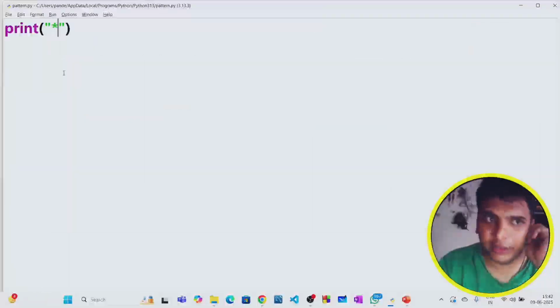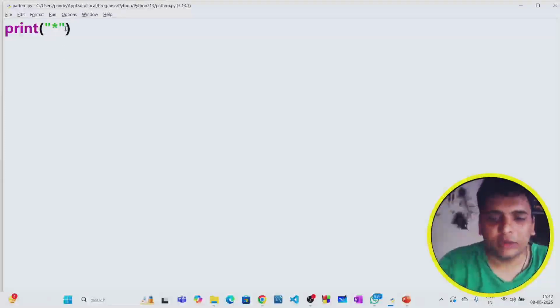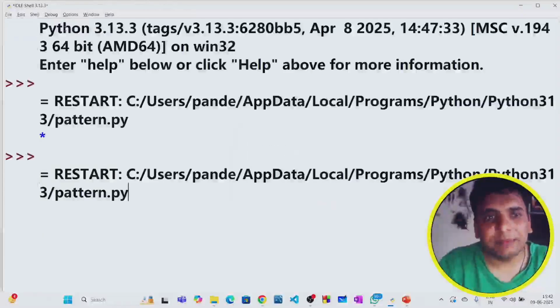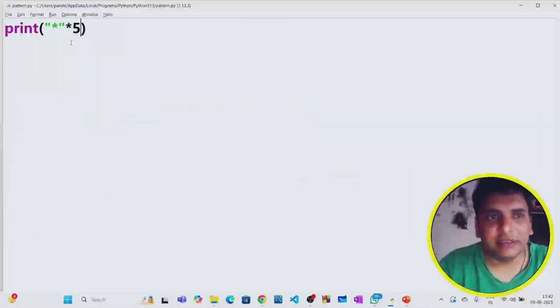But now I wanted to print certain stars. For example, I want to print a few more stars, so I can go with this star into 5. So can I print 5 stars? Exactly. It is helping me to print 5 stars, because it is a string into 5, so it will repeat the things.